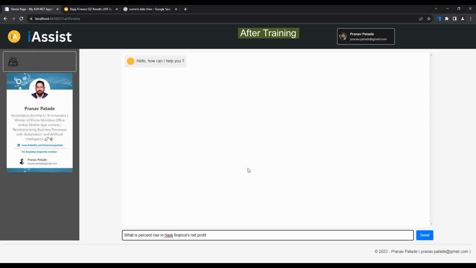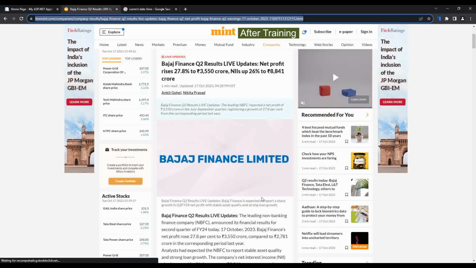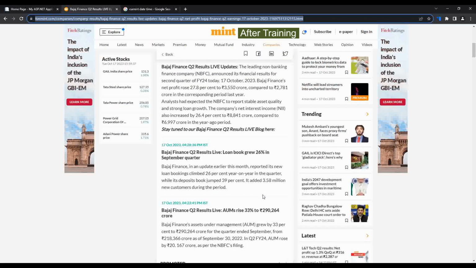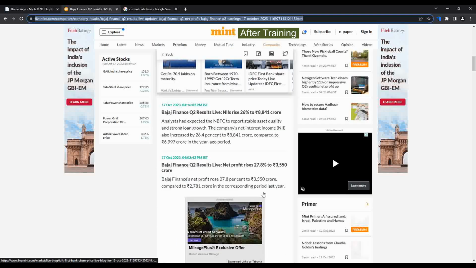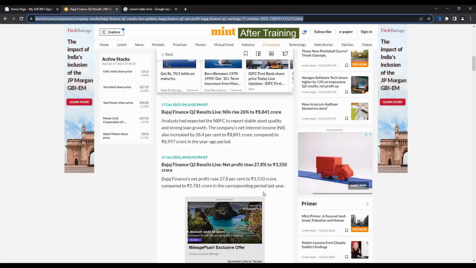This is the amount of time it took, although it could take slightly more time based on the amount of content to train itself on. So you can see, what is the percent rise in Bajaj Finance net profit? It gave 34%, but it's actually 27.8%. Now the reason it gave a wrong answer is that we didn't ask a specific question.